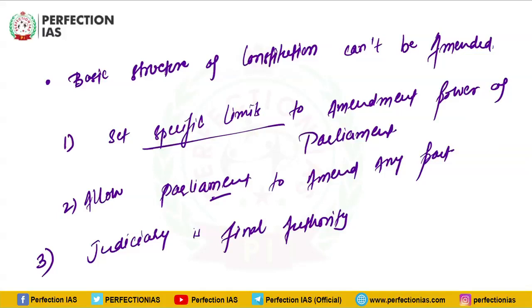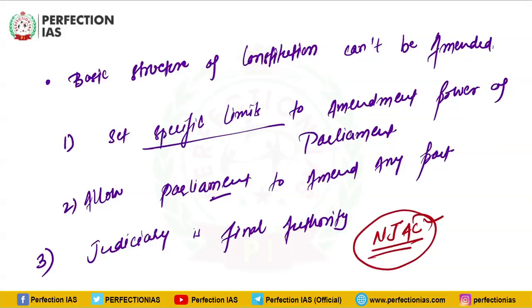In this context, the example of NJAC is very significant. NJAC is the National Judicial Appointments Commission. This was passed by Parliament and it was approved by more than half of the states. Even then, this Constitutional Amendment Act was struck down by the judiciary on the grounds that it violates the basic structure of the Constitution.